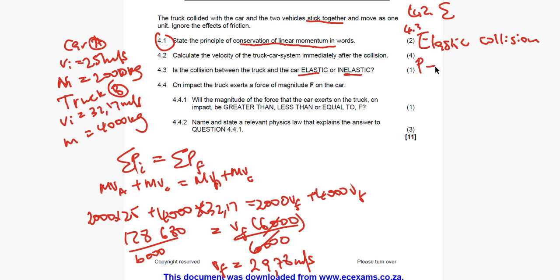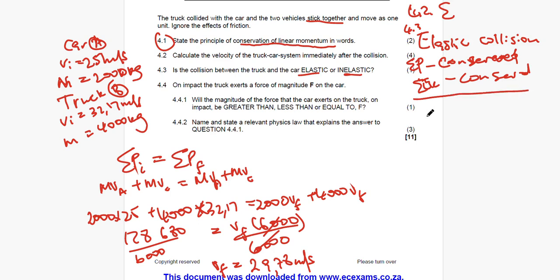That is, momentum is conserved. And then the sum of kinetic energy is also conserved. Here we could say the sum of momentum initial is equal to the sum of momentum after.